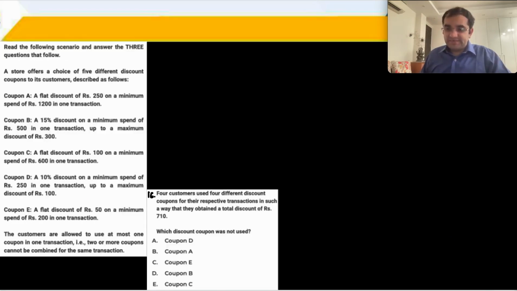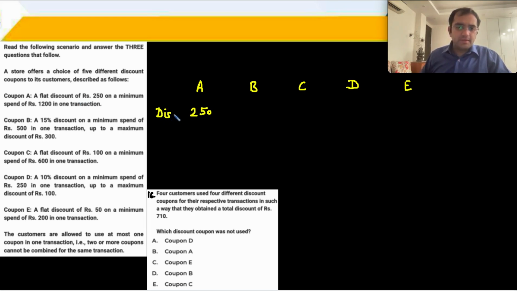Set question 16, 17, 18. Read the following scenario and answer the 3 questions that follow. A store offers a choice of 5 different coupons. The coupons are A, B, C, D, and E. These are 5 coupons. Coupon A offers a flat discount of 250 rupees on a minimum spend of 1200 rupees.